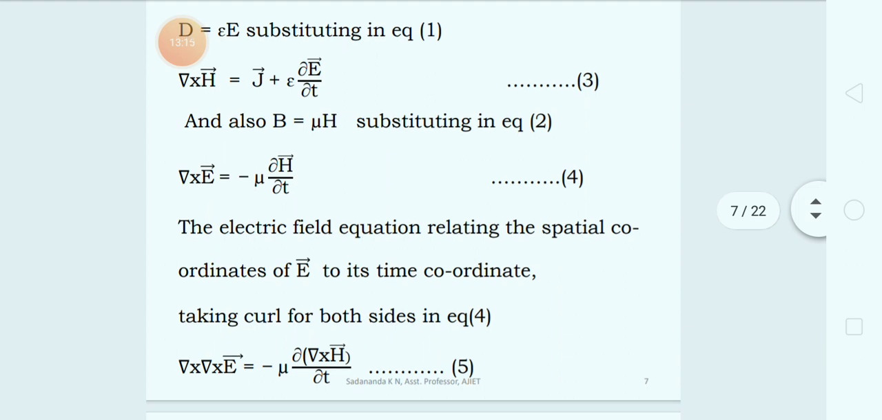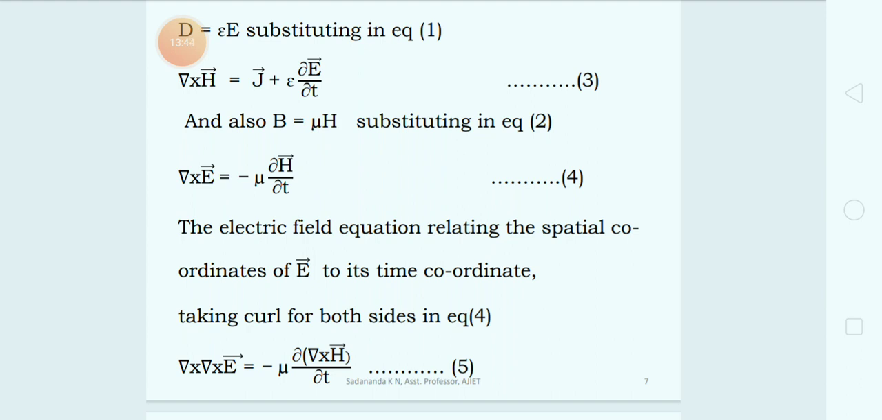So we have the expression for electric flux density, that is D equal to epsilon into vector E. Now we can substitute this value of vector D in equation number 1, so that curl H can be written as vector J plus epsilon into dou by dou t of vector E. This is equation number 3.